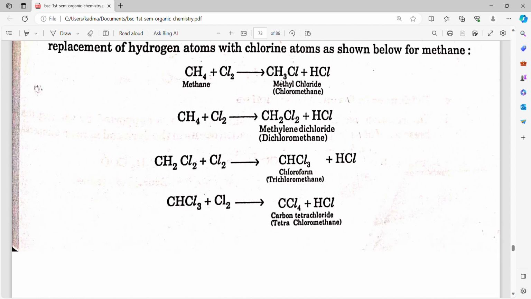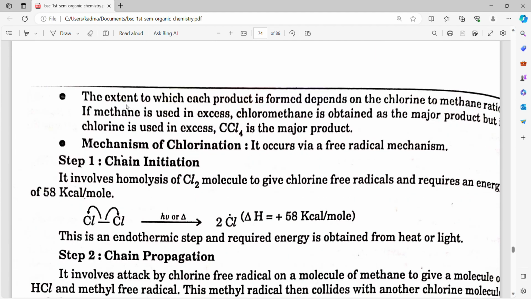CH4 plus Cl2 gives CH3Cl plus HCl, methyl chloride. Then CH3Cl plus Cl2 gives CH2Cl2 plus HCl, methylene dichloride. CH2Cl2 plus Cl2 gives CHCl3, chloroform, trichloromethane, plus HCl. CHCl3 plus Cl2 gives CCl4, carbon tetrachloride, tetrachloromethane, plus HCl. The extent to which each product is formed depends on the chlorine to methane ratio. If methane is used in excess, chloromethane is obtained as the major product, but if chlorine is used in excess, CCl4 is the major product.